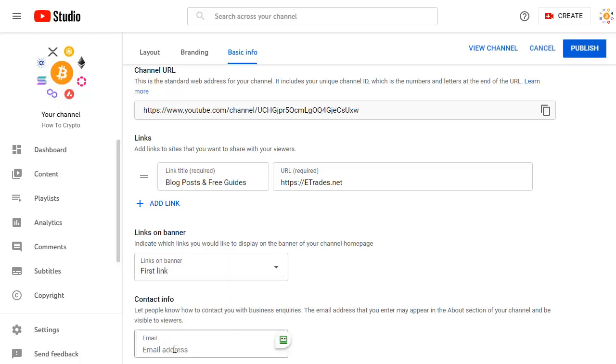Now, the last bit we have is the option to put in our email address. You don't have to, but if you want to let people reach out and get in touch with you, then you can pop in an email address. So in this case, I'm actually going to put in the email address for my blog, matt@etrades.net. And again, once I'm happy with all the changes that I've made, click on publish to make sure that we saved those changes.